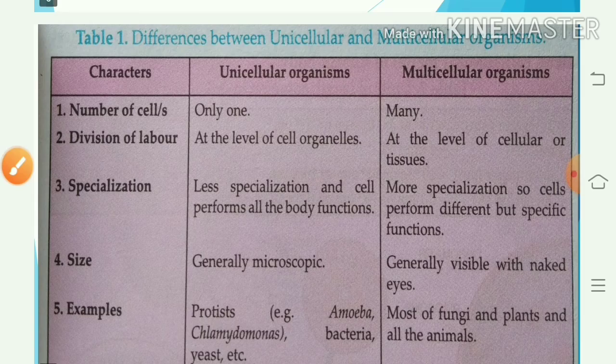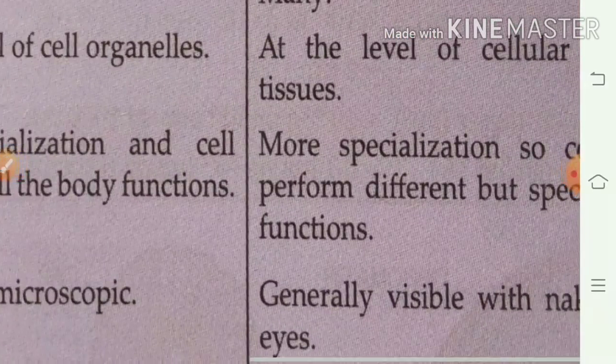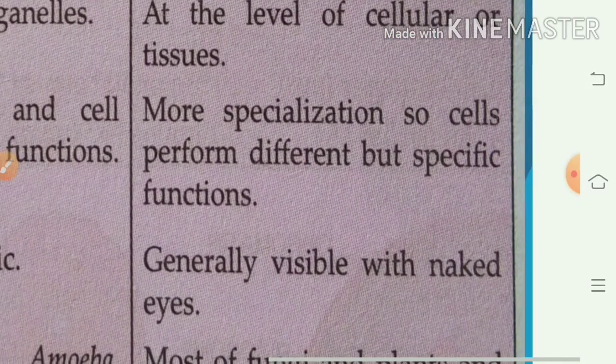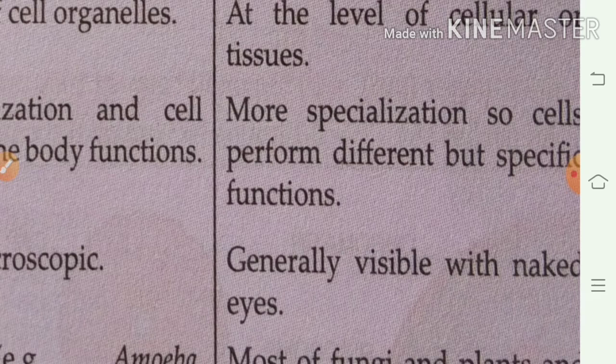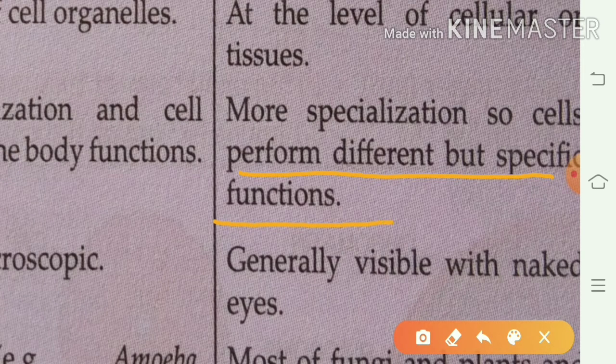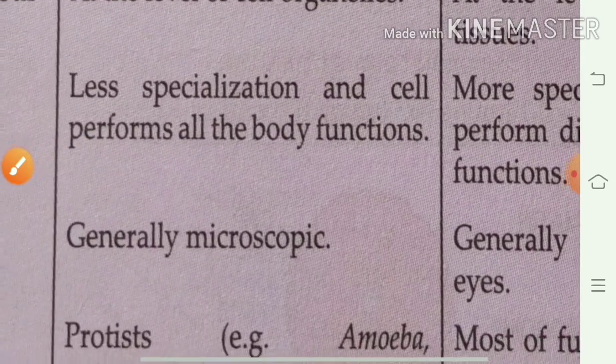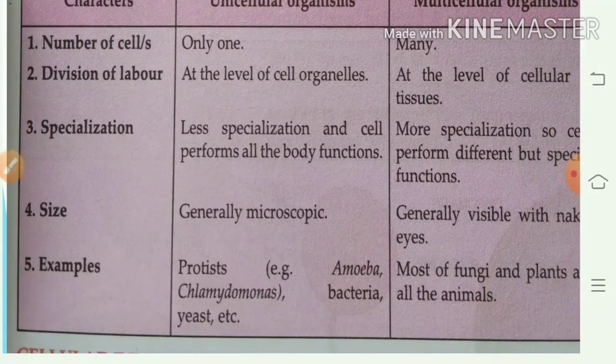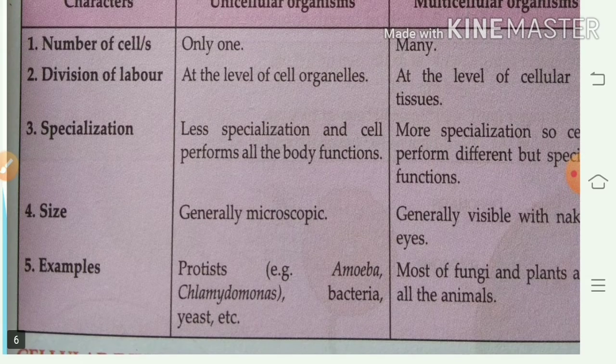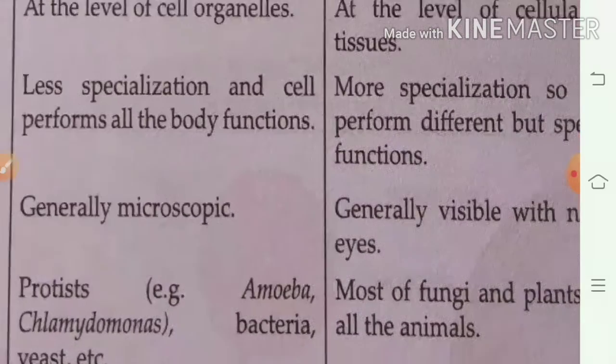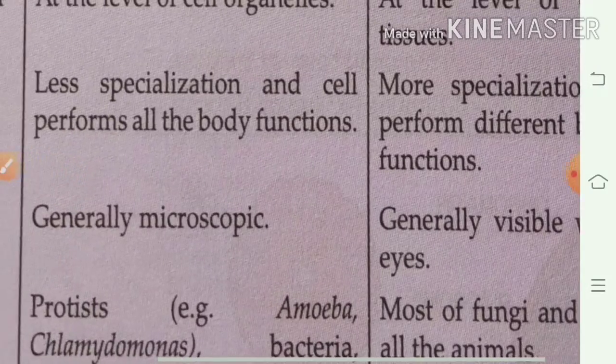More specialization of the cell means these different cells perform different functions. Size: unicellular organisms are generally microscopic, meaning they cannot be seen easily by the naked eye, and multicellular organisms are generally visible with the naked eye.